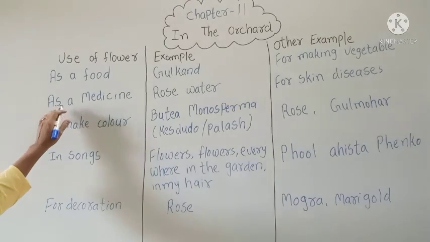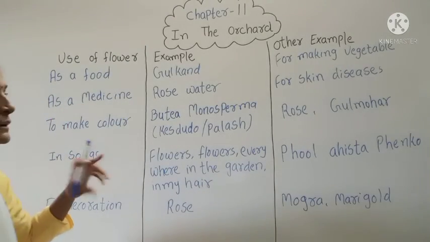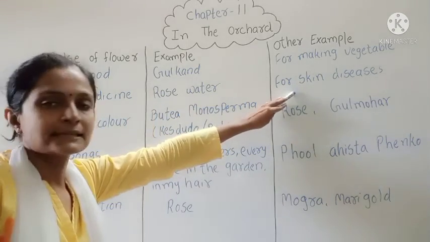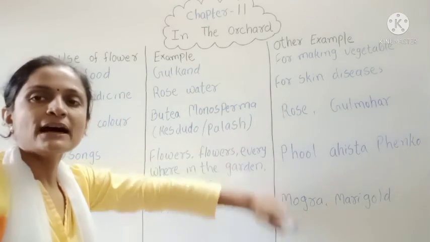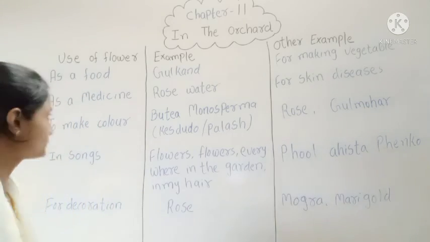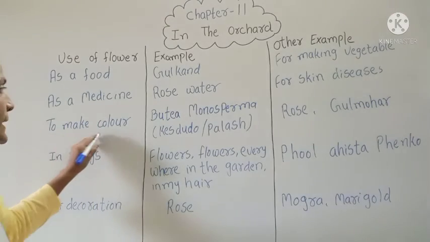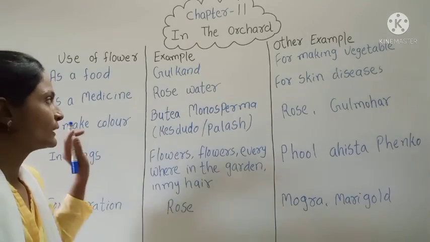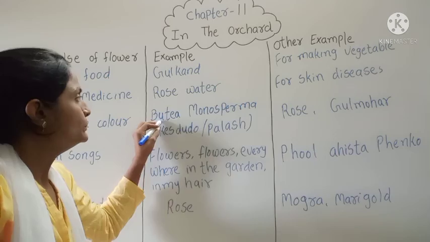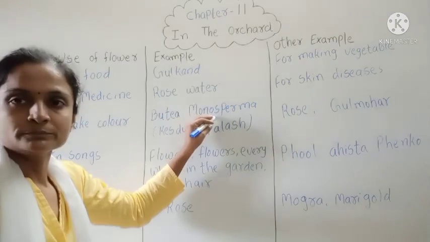Next is medicine. Rose water and for skin disease are given. Some flowers are also used for skin disease. The next is to make color. Here it is given Butea monosperma.